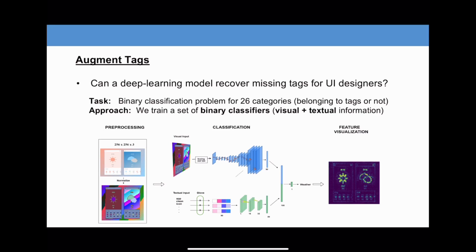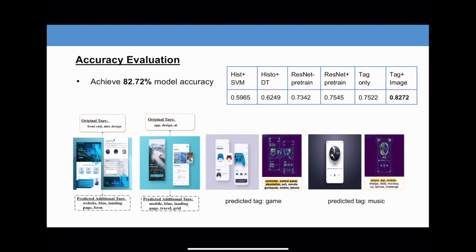Targeting these two issues, we trained a set of binary deep learning classifiers for 26 categories using visual and textual information to augment tags. Here is our model architecture. A ResNet backbone was used to capture visual information, and a pre-trained model and a 2-layer CNN were trained to extract the salient textual information. For the results, we achieved 82.72% model accuracy, which was a big improvement compared to the baselines.